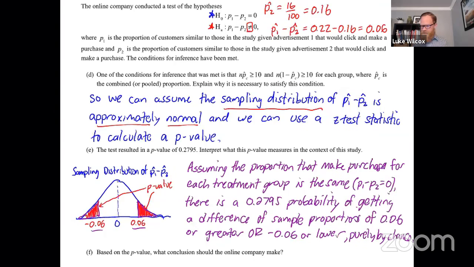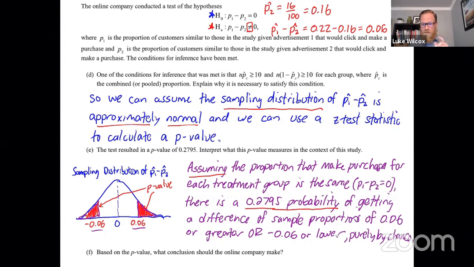So there is our interpretation of the p-value. Let me try and highlight the parts that I think are important. Definitely, the p-value is a conditional probability, and the condition is the null hypothesis. So we need to say somewhere that we're assuming the null hypothesis is true. You definitely need to have the p-value in that whole interpretation and describe it as a probability or a conditional probability.